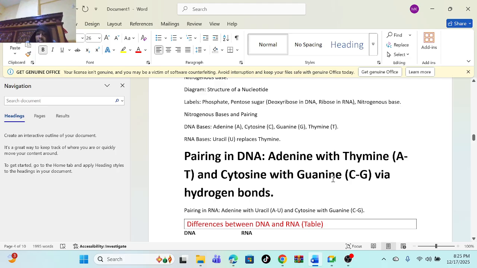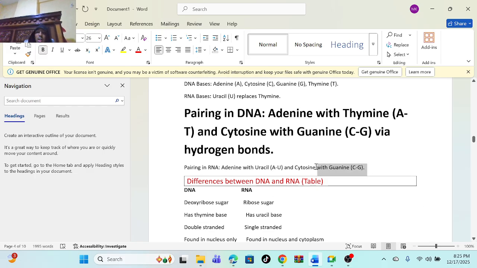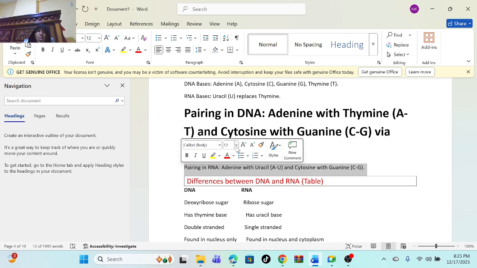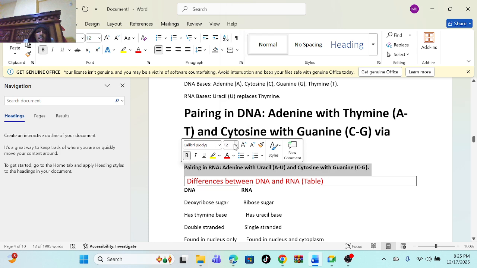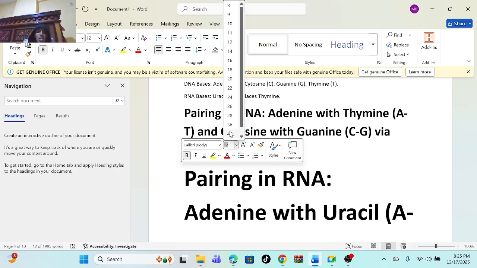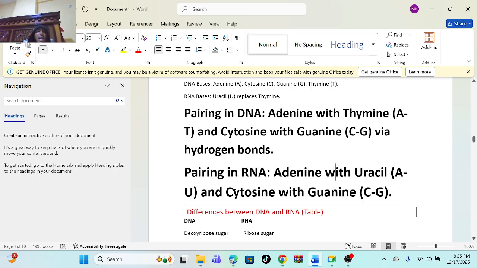So RNA has only one difference. The difference is that in place of thymine, uracil replaces it. That's the difference. This is how RNA looks, and this is how RNA pairs. Let me zoom in on this. The pairing in RNA is adenine pairs with uracil, and cytosine with guanine. So that's the difference. Sometimes this question is tested in exams.